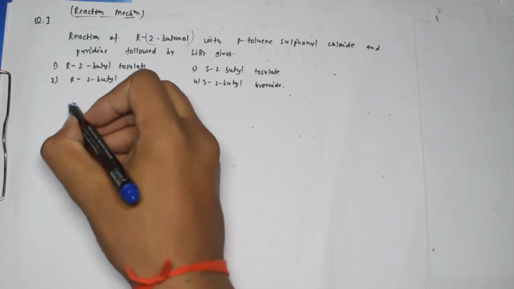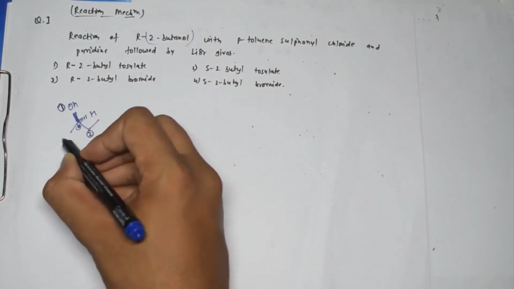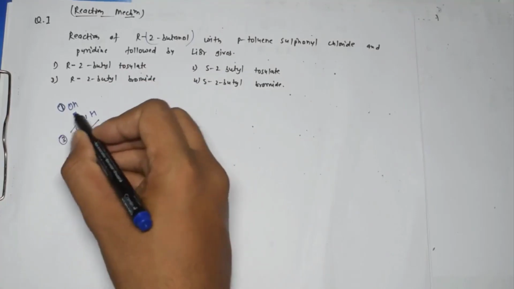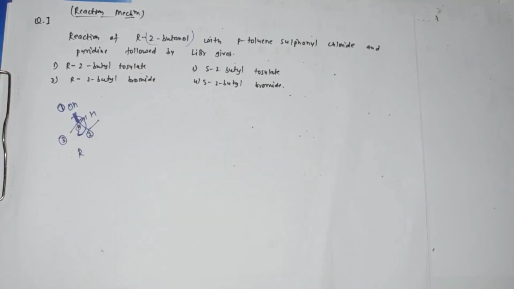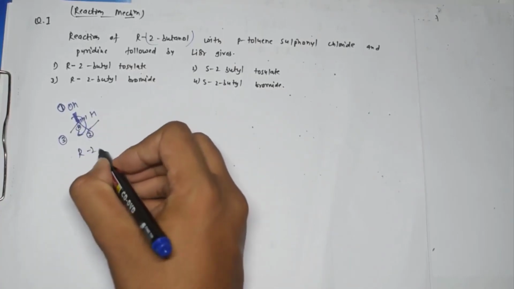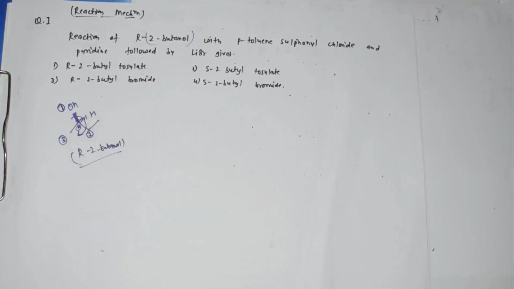Now let's see how I can do it. Here we have first priority to this OH, second to this one, and third to this one, and this is going in a clockwise rotation, and that is the reason why we have R-2-butanol. So this is R-2-butanol, right? These are the basic things which you should understand and apply.